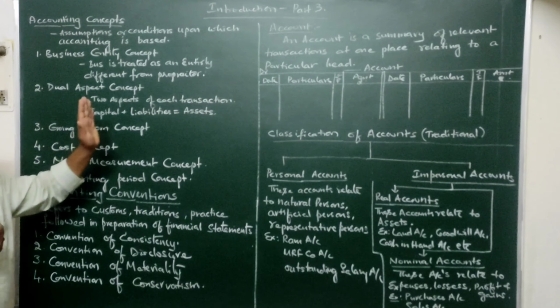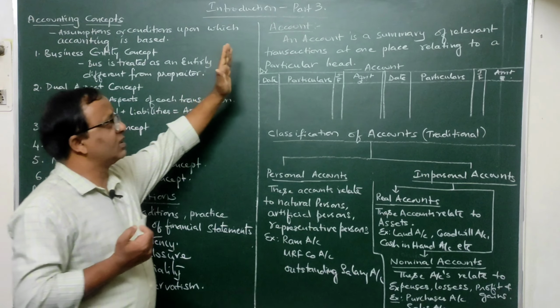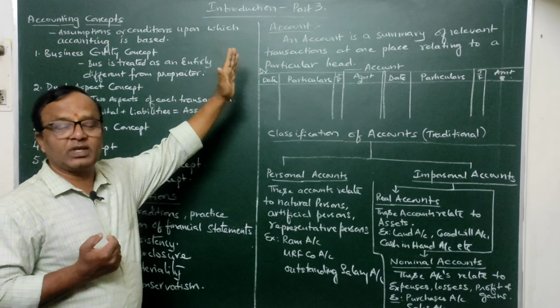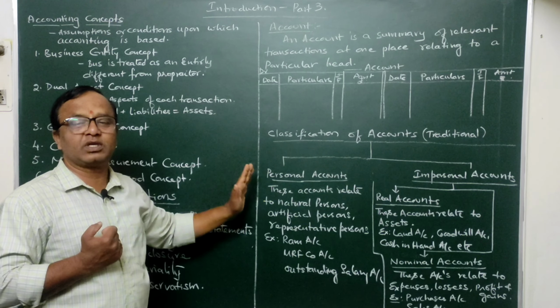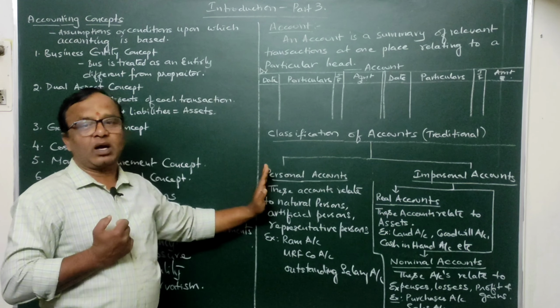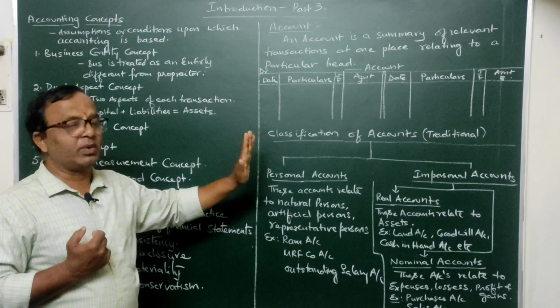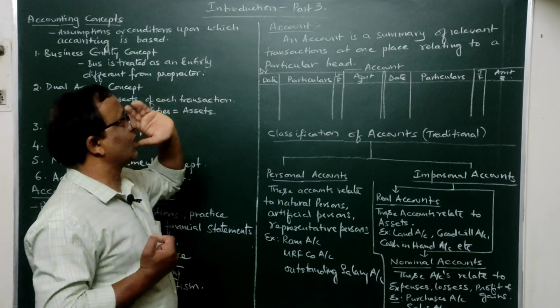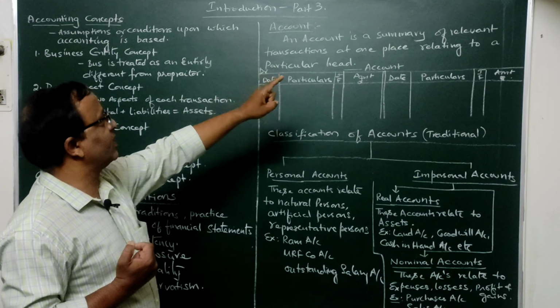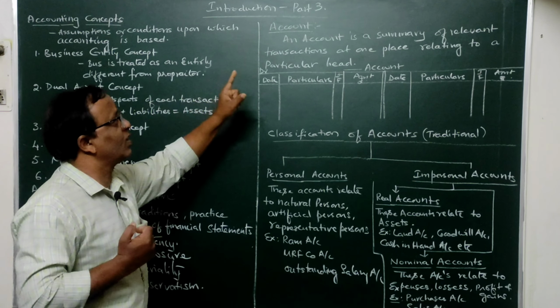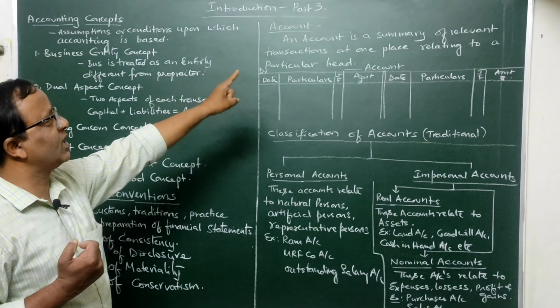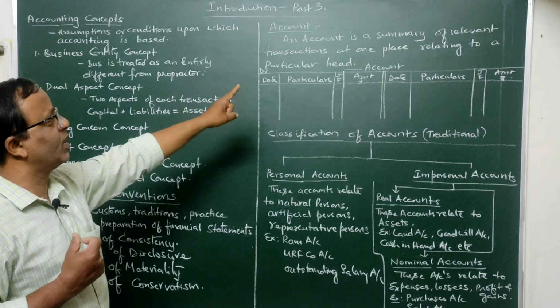Okay. Now coming to this particular topic, let's discuss accounts. What is an account? Okay, what are the different types of accounts? Then after this we will be discussing the rules of these accounts, based upon which we will be writing journal entries. So first let's see what is an account. See, an account is a summary of the relevant transactions at one place relating to a particular head. Okay, so it is a summary of relevant transactions at one place relating to a particular head.